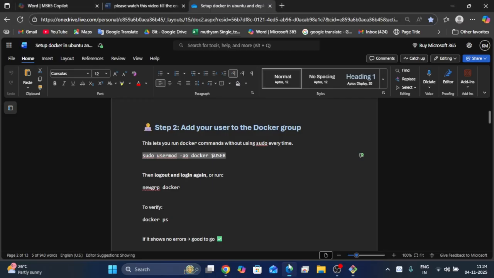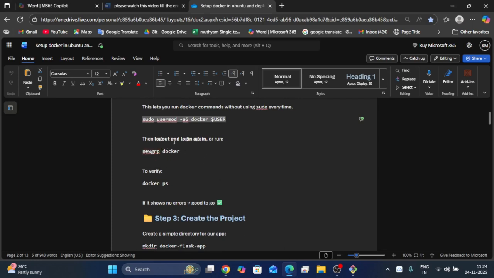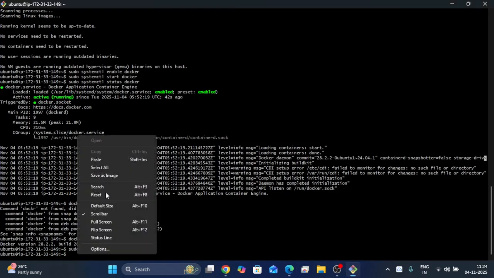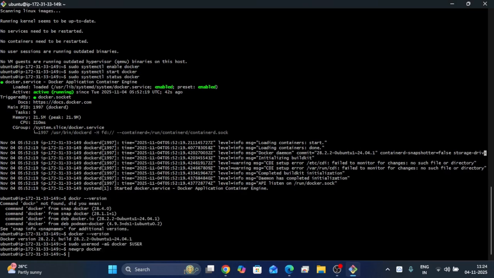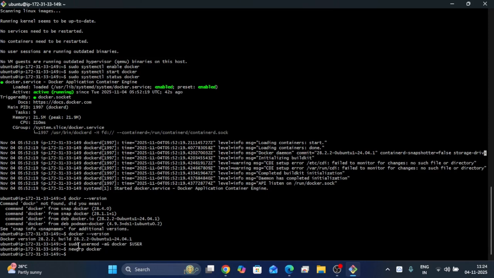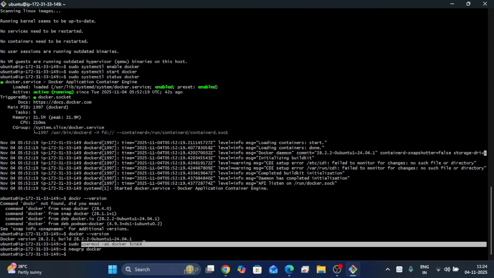Next, log out and log in again, or we can run this command. So we have added the user to the Docker group. No need to enter sudo every time. So without sudo we can run the commands.